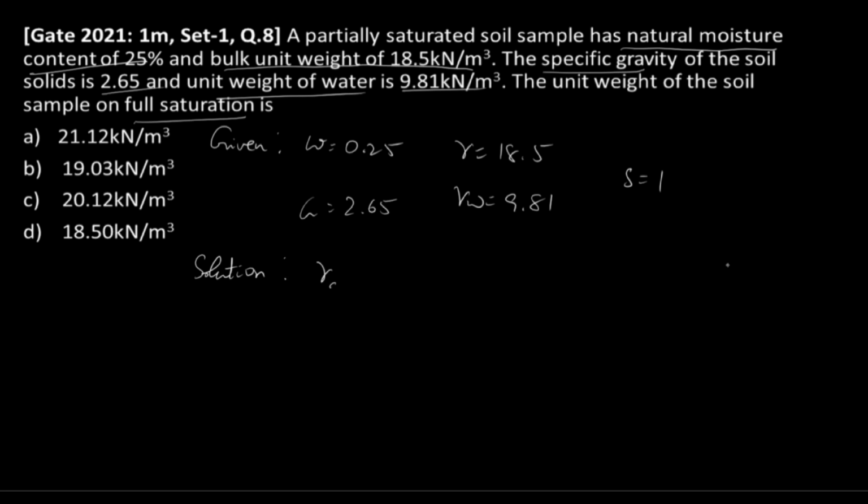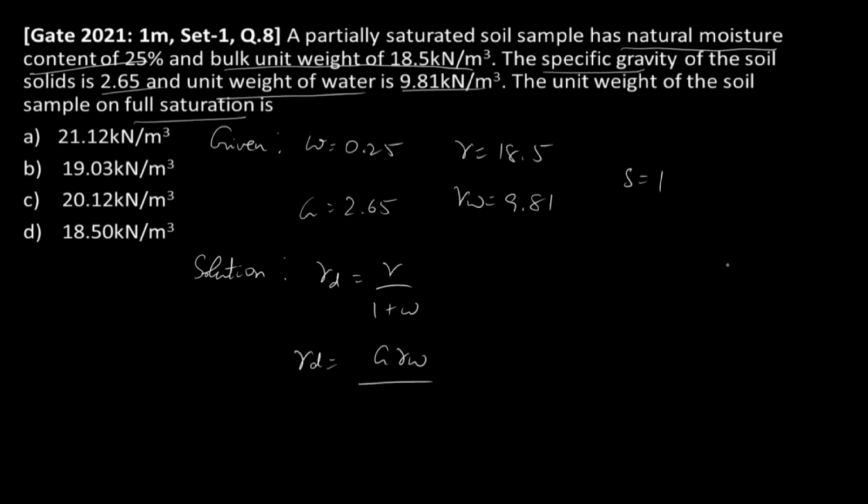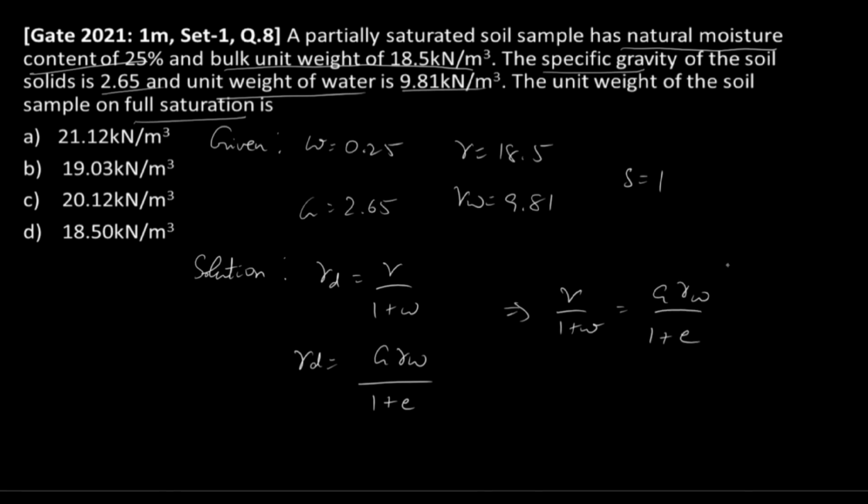We know that gamma D is equal to gamma by 1 plus W. Also, gamma D is equal to G gamma W by 1 plus E. So comparing both these equations, gamma by 1 plus W is equal to G gamma W by 1 plus E, because they have given us the bulk unit weight, they didn't give us the dry unit weight. We could find out the dry unit weight and proceed, but we will go with the bulk unit weight.